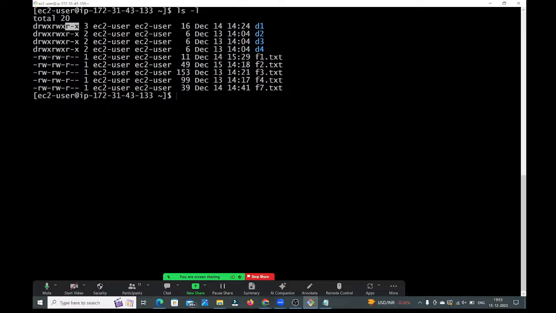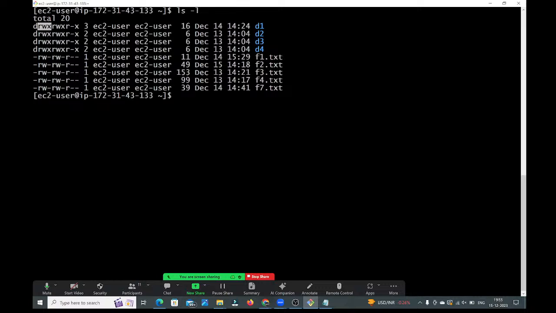See here, the owner has read permission, write permission, and execute permission. The group also has read, write, and execute permission, but others have only read and execute permission. What does a hyphen represent, guys? A hyphen represents no permission. Here others do not have the write permission.